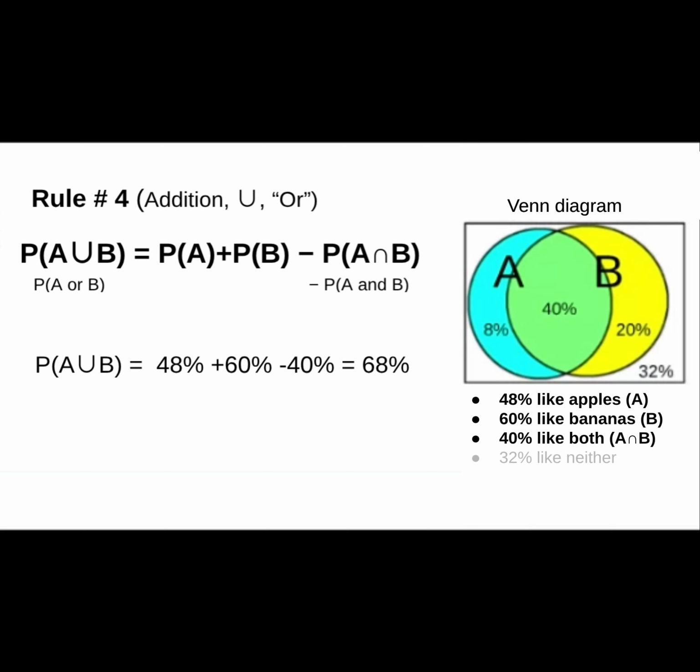Then subtract the probability of both together, because otherwise the overlapping part would get counted twice. Because 48% is 40 plus 8, and 60% is 40 plus 20. So when you're adding 48 plus 60, you're adding 8 plus 40 plus 40 plus 20. So you're counting 40 twice. So that's why you add 48 and 60 and then subtract 40, and you get this probability of the people who like either apples or bananas.